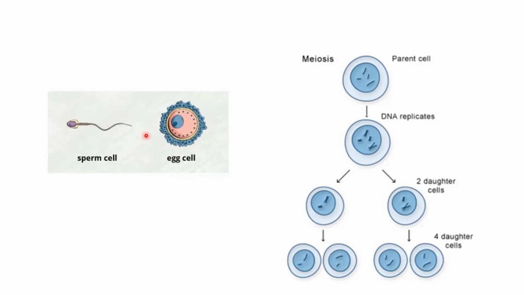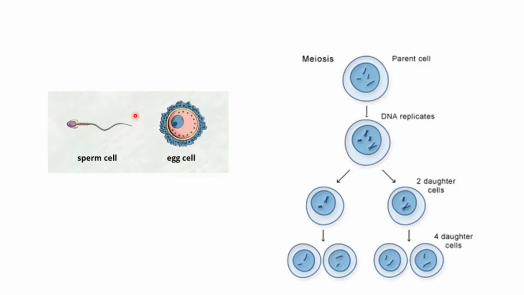Should have 23 chromosomes and this should have 23 chromosomes, right? And when they fuse together, the new human body which is going to be produced from these two cells should have 46 chromosomes, right? These sperm and egg cells, or the sex cells, actually have half the number of chromosomes from the cells from which they are produced.